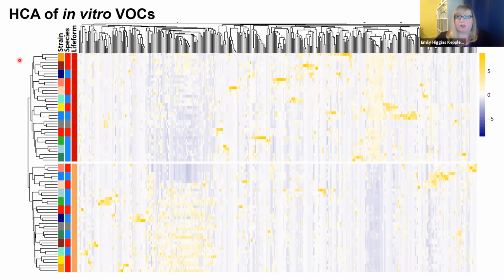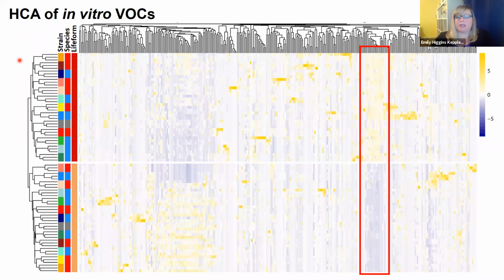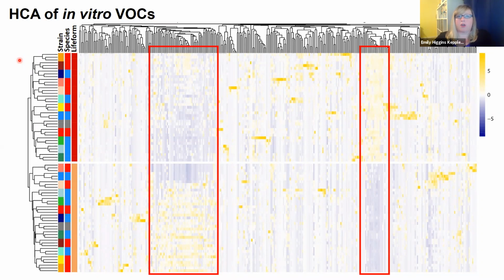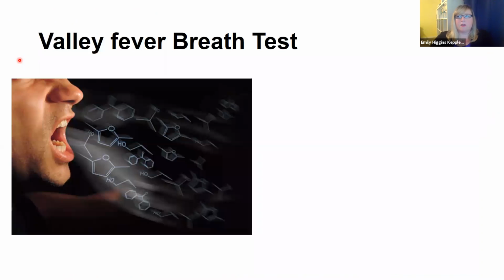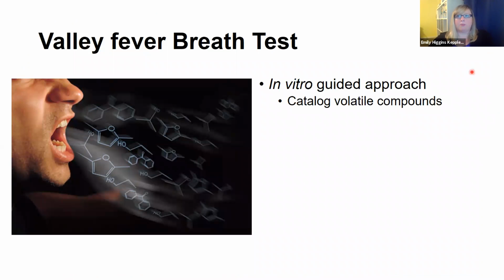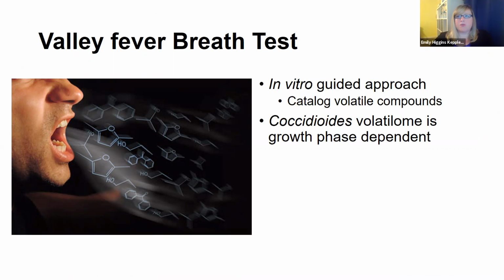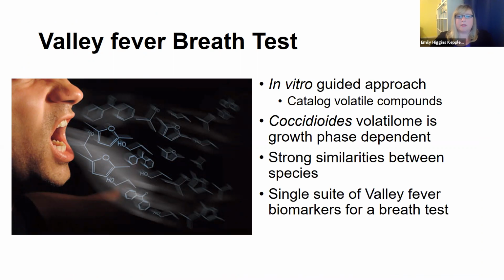We attribute this to two main clusters. Cluster 1, which is far more present in spheruleal samples, and cluster 2, which are volatiles that are more present in mycelial samples compared to spheruleal samples. We have taken an in vitro guided approach to catalog the volatile compounds. We have shown that the Coccidioides volatilome is growth phase dependent and that there are strong similarities between the species. We believe all of this will lead to the identification of a single suite of valley fever biomarkers that can be used for a breath test.